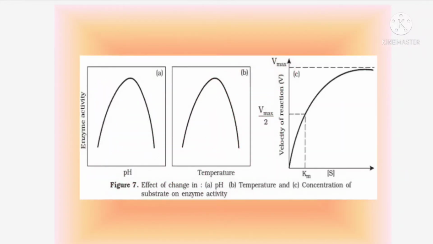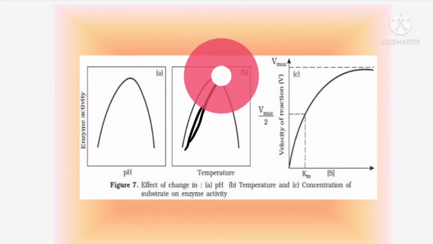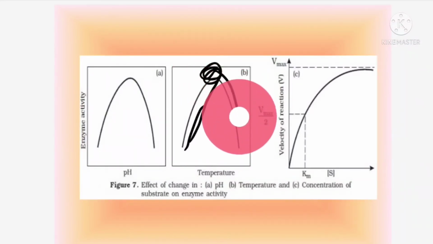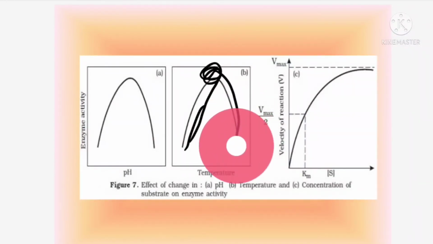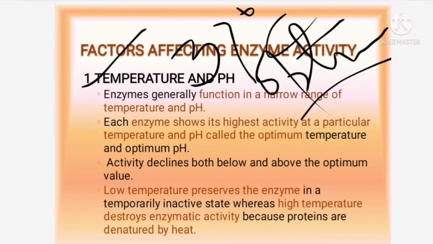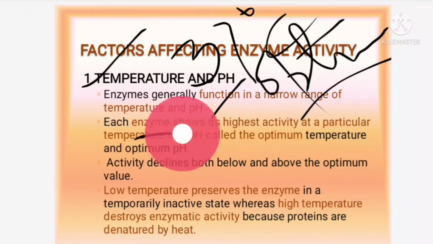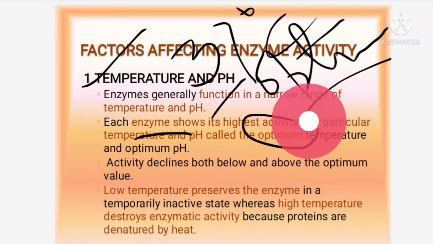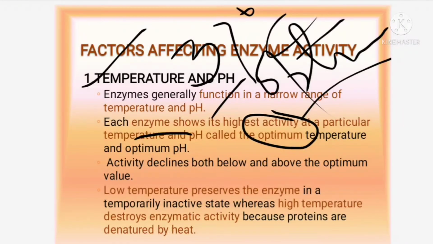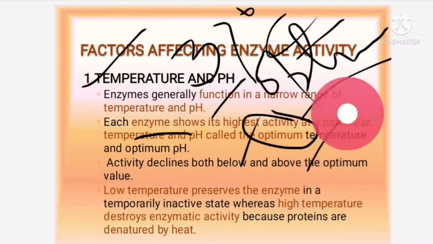For example, if I increase the temperature, the enzyme activity goes on increasing, but only up to a limit. When that optimum is reached, thereafter if you increase the temperature, what will happen? Will the reaction move faster? No, the reaction will go down. So you have to make a note of that: temperature and pH. Enzymes generally function in a narrow range of temperature and pH. Each enzyme shows highest activity at a particular temperature and pH, called the optimum temperature and pH. Activity declines both below and above the optimum value. It is going to reduce.